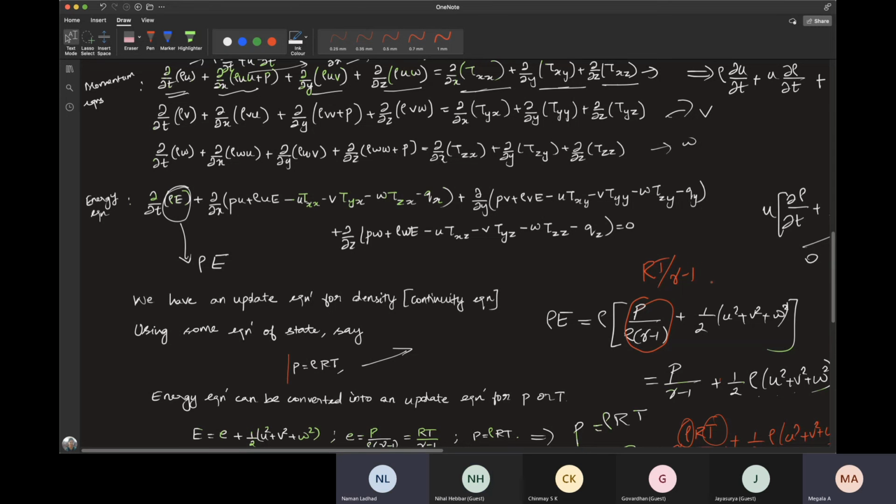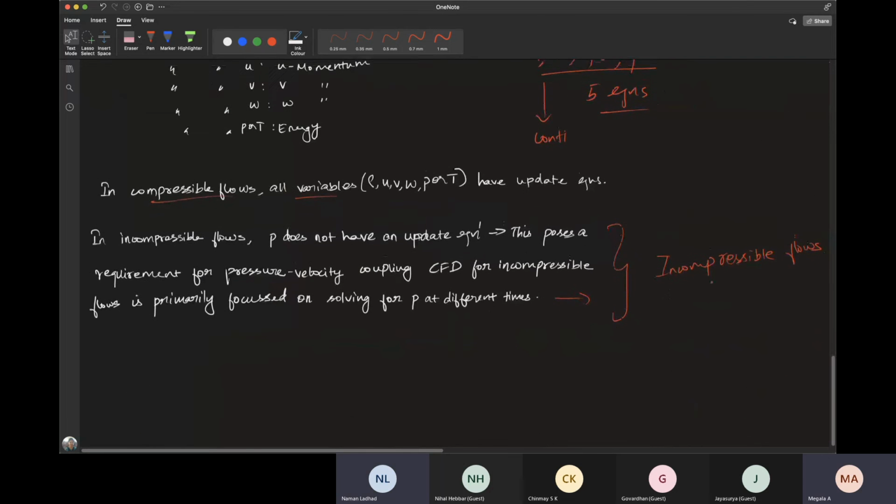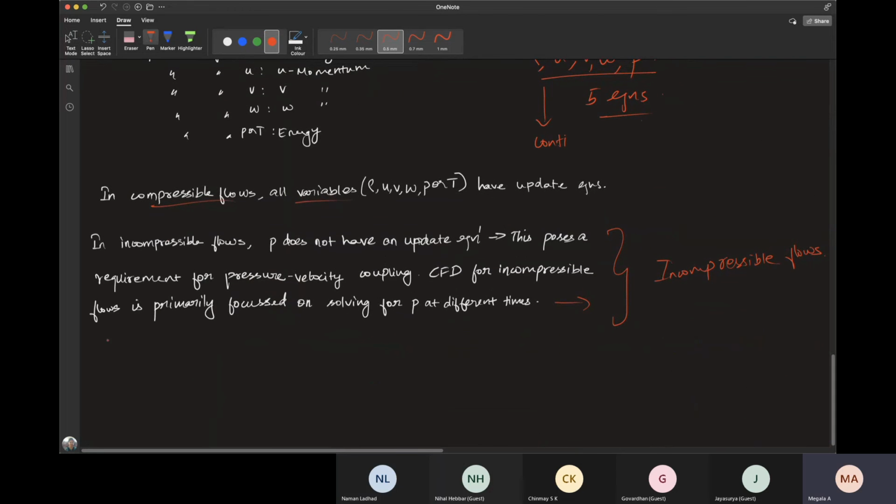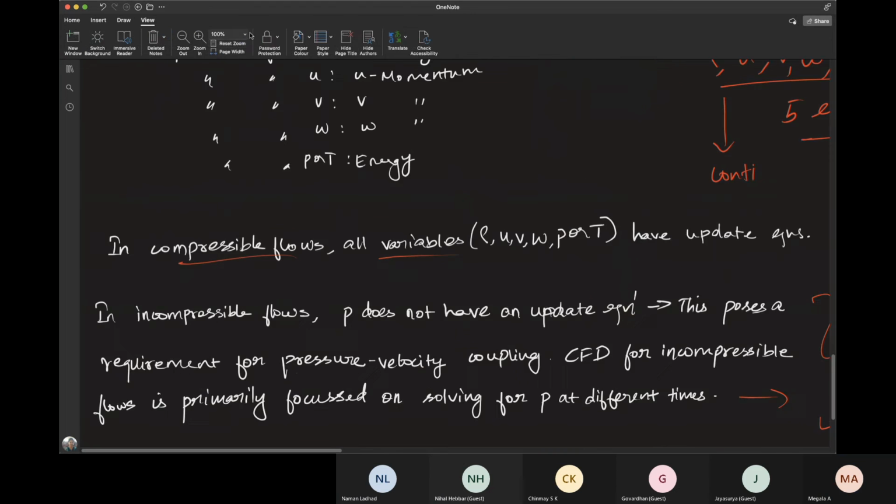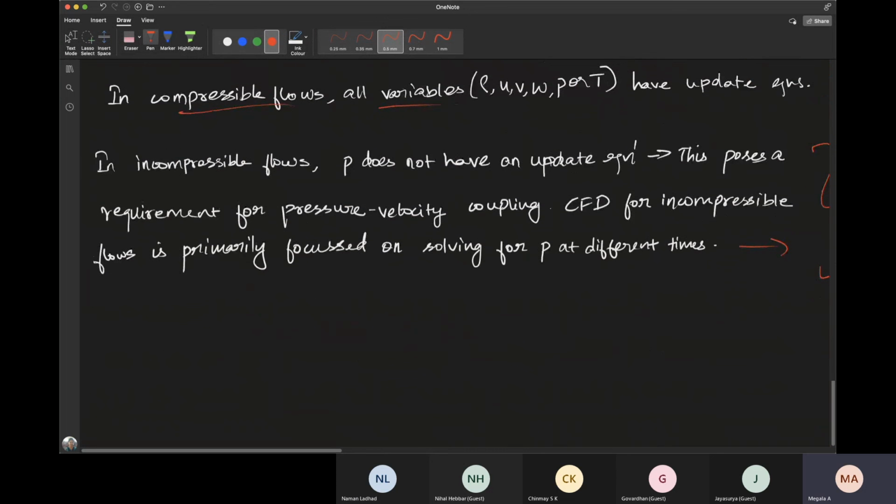Could you give some kind of example of discontinuities that show up in compressible flows? Any example? Okay, can you repeat it? An example of discontinuities that show up in compressible flows. Okay. So yes, you have different types of shocks. You would have come across normal shock, oblique shocks and all. Have you heard of them?